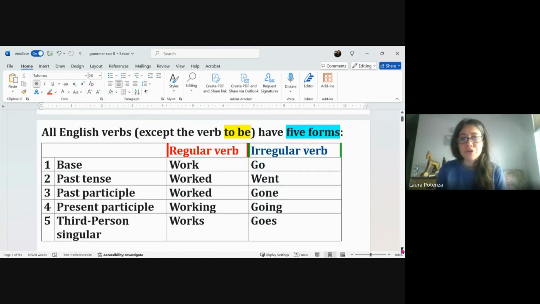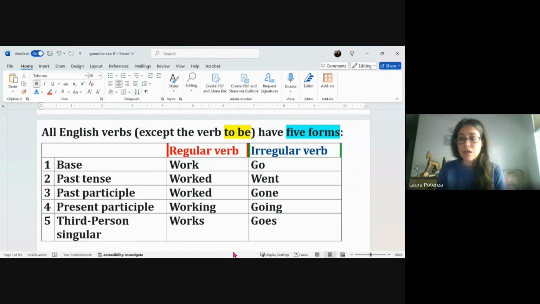So all English verbs except the verb to be have 5 forms. You have the base, then you have the past tense, the past participle, the present participle, and the third person singular. So an example here is the verb work.